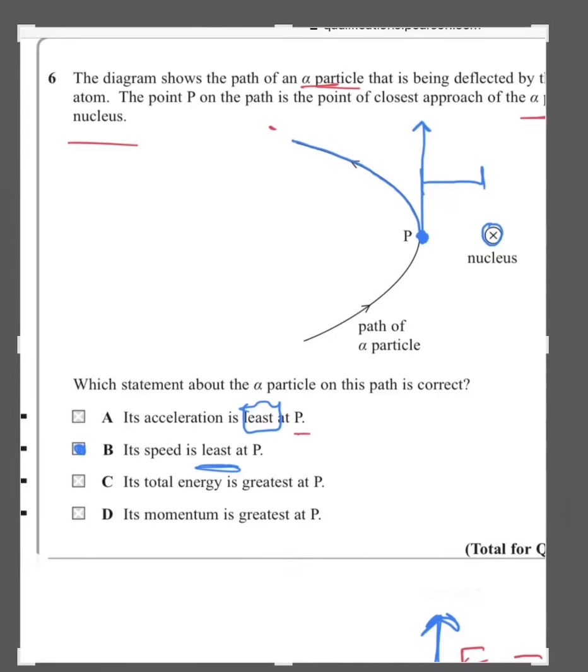The total energy is greatest at C. No, this is not the answer. When the speed is the least, the total energy cannot be the greatest. Same reason for D. So the answer is B.